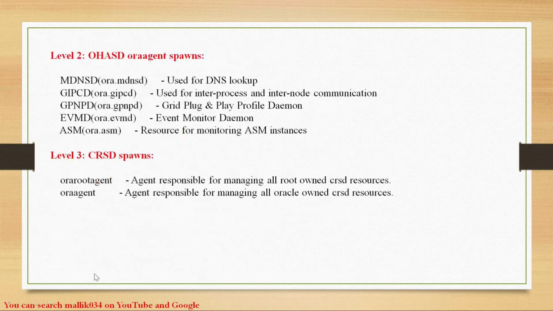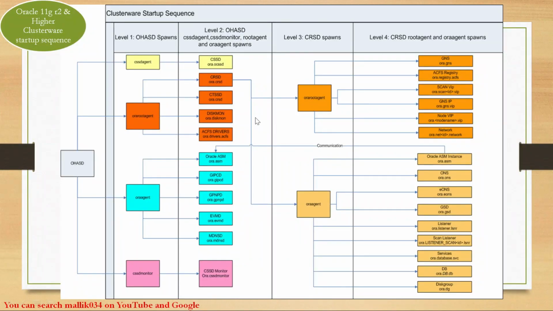And if I go back again to my slide, in phase 1, all these 4 resources are spawned by OHASD. OHASD will start this CSSD agent, ORA root agent, ORA agent, and CSSD monitor. And these 2 agents spawned by OHASD are going to start a bunch of resources in level 2. And one CRSD service is going to start again 2 more agents in phase 3. And then these 2 agents are responsible for spawning the rest of the services in my level 4, right? So this is a quick explanation for the whole startup sequence.